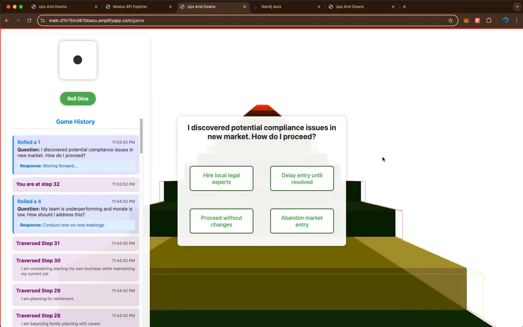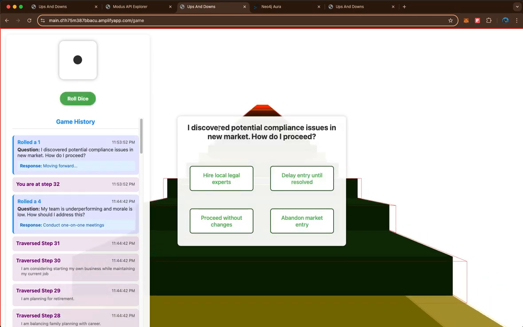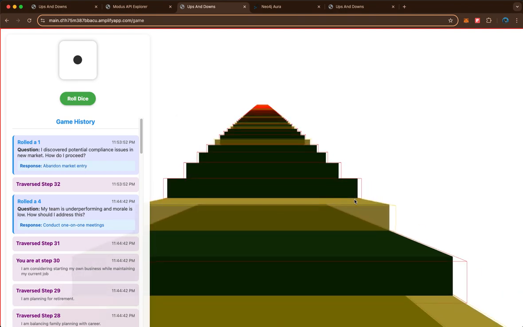Let's give it a try. Okay. And I say, I discovered potential compliance issues in my new market. How do I proceed? I say, abandon market entry. I faced a setback. It was not a good decision to make.